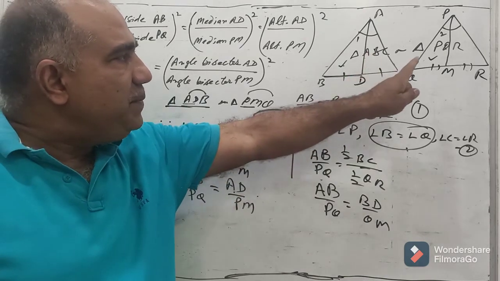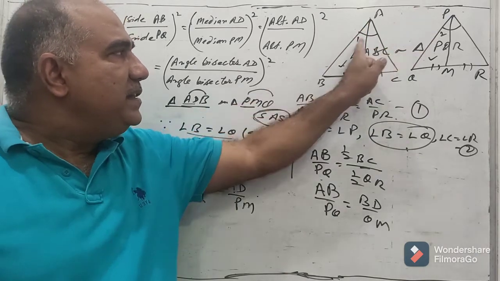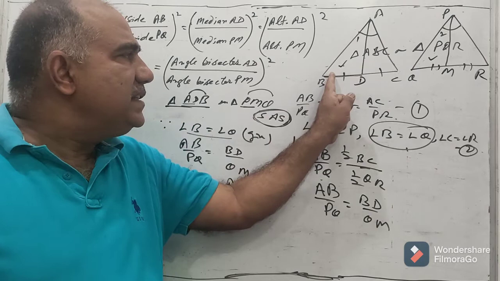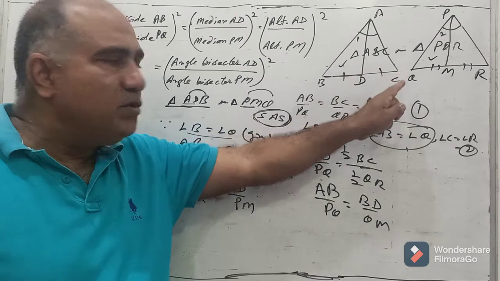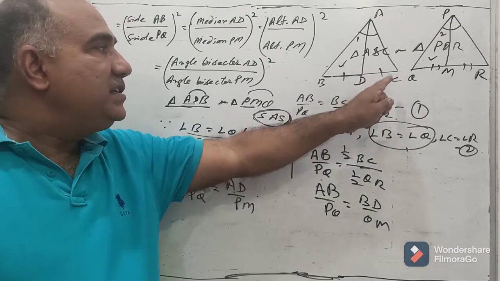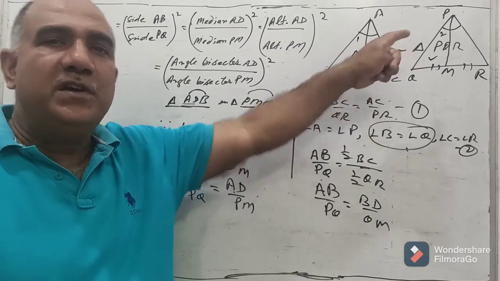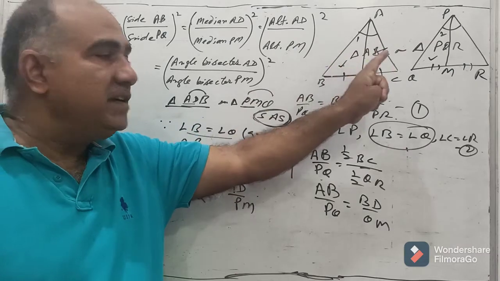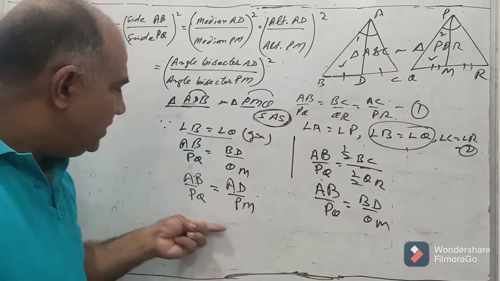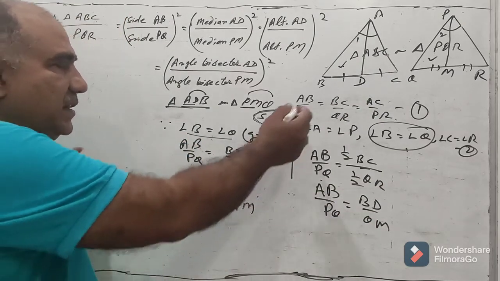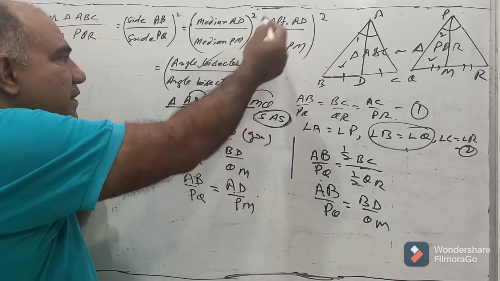So when we consider AD and PM as angle bisector of A and angle bisector of P, then angle 1 and angle 2 are equal. Another angles that are equal are B and Q, that was given to us. So again this triangle ADB and PMQ will be similar to each other, and this time the criterion will be AA similarity, because two angles of this are equal to corresponding two angles of that triangle. So AA similarity makes these two triangles similar, and once they are similar, this result will again follow. So this time, rather than calling this as median, we will call AD and PM angle bisectors. So this result will be proved.